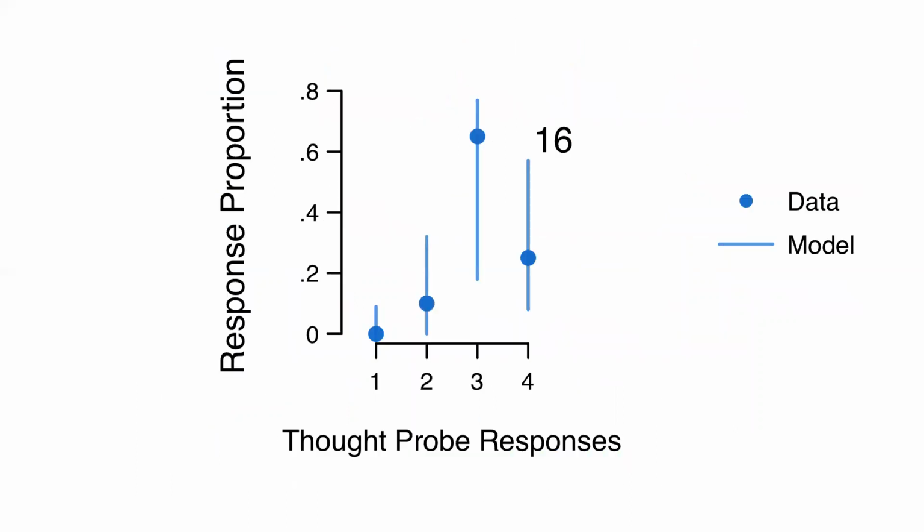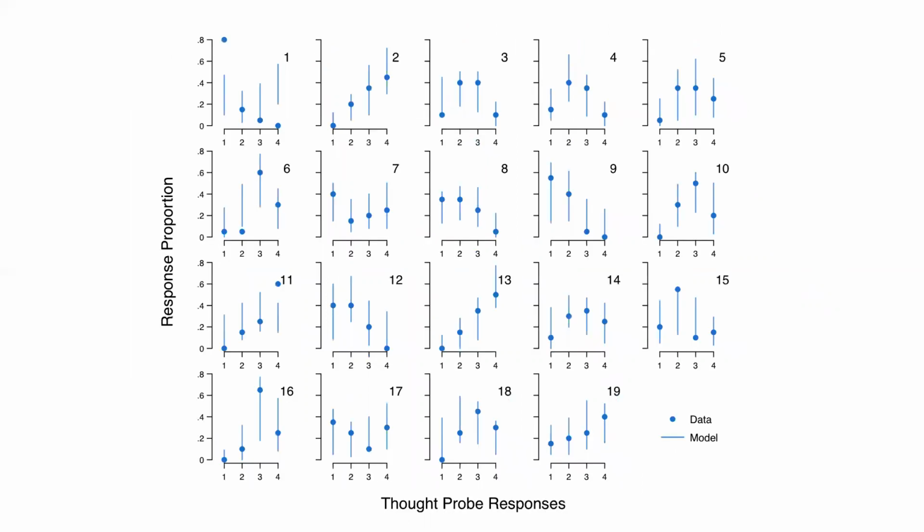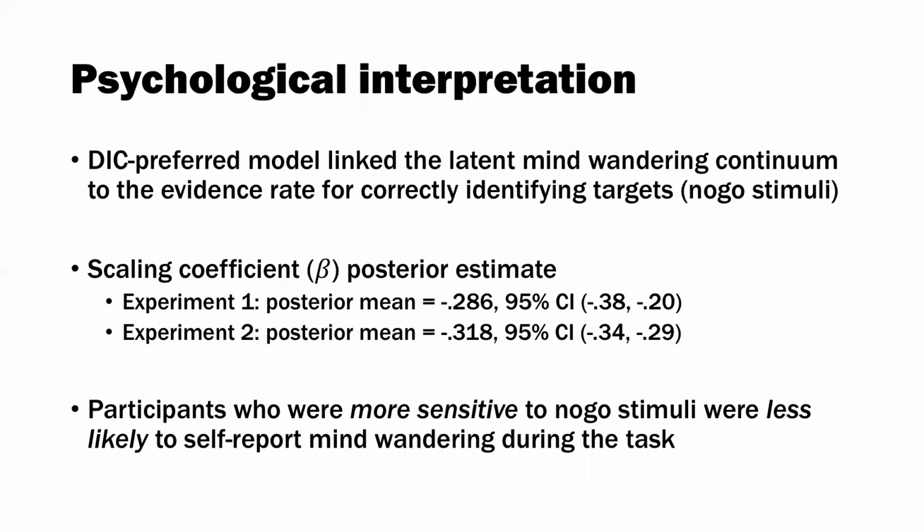We can also look at the goodness of fit for the self-report data. This is that same single participant, where the dots indicate the proportion of times that this participant gave a response for each of those thought probe options on the scale. The bars again represent the 95% credible intervals of the model. So the model is doing a pretty good job here, and it does so across the majority of the participants. There are some minor misfits, but overall we're doing quite well at capturing the self-report data through that linking function.